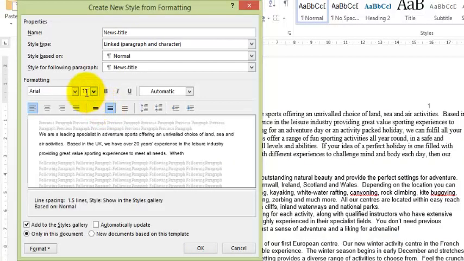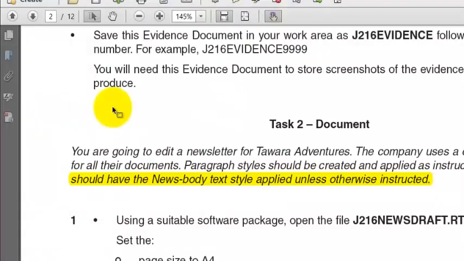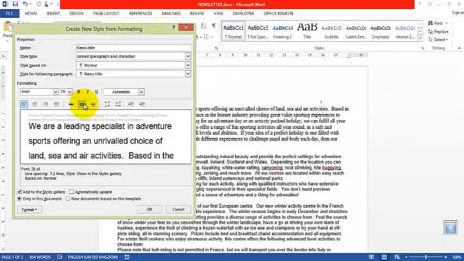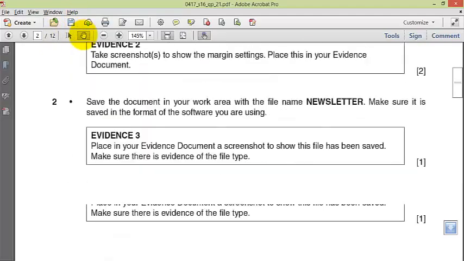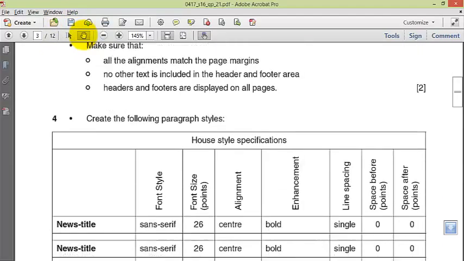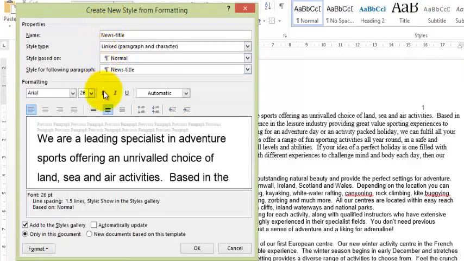Oh, this has changed back. 26. Center. So this is center. Announcement is bold.